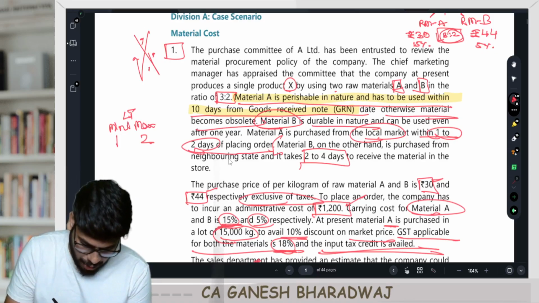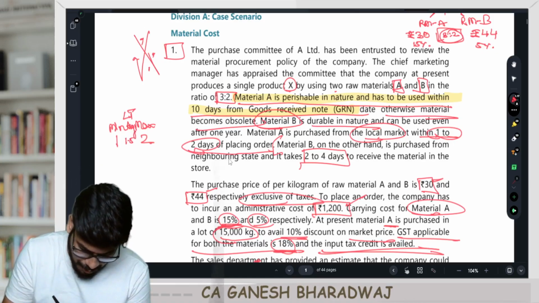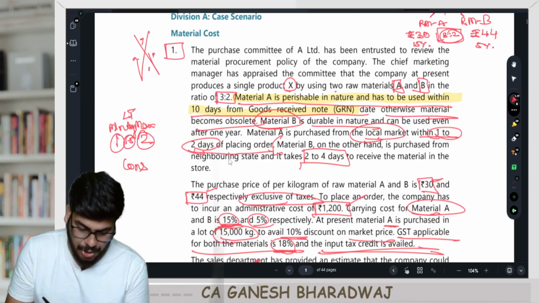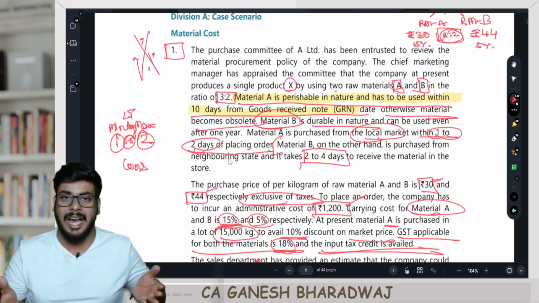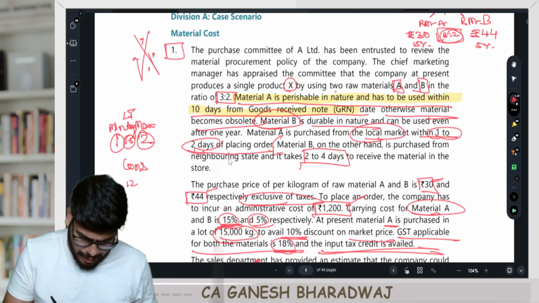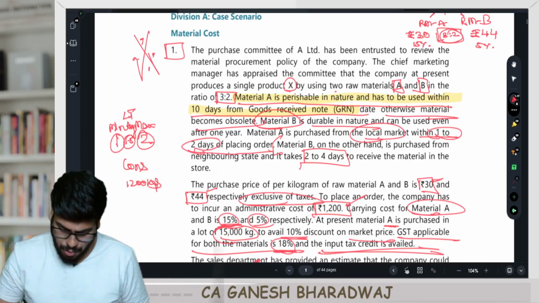If you want to calculate the average, minimum plus maximum by 2, the average is 1.5 days. We are talking about lead time. Whereas with respect to consumption, there is no minimum, maximum and average in this question. The consumption per day is always 1200 kgs. Are you clear with this? This understanding you need to have.